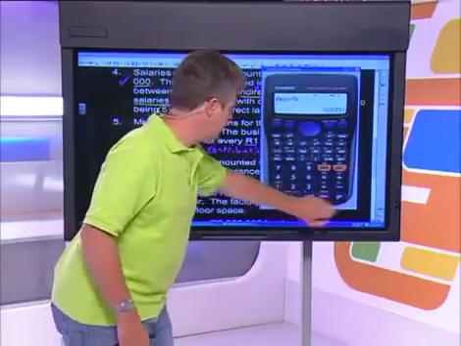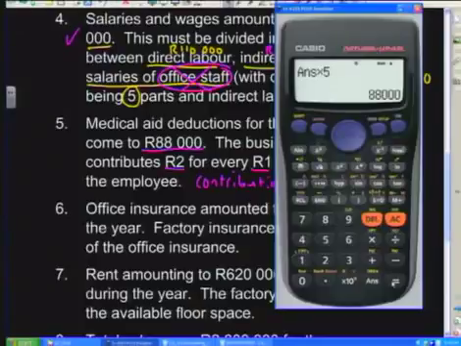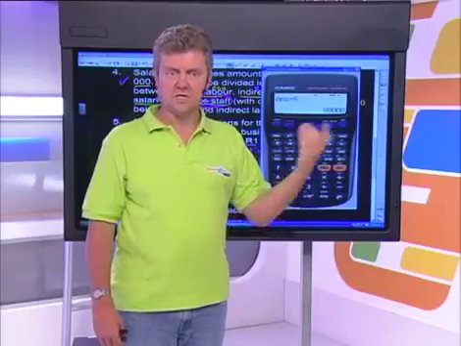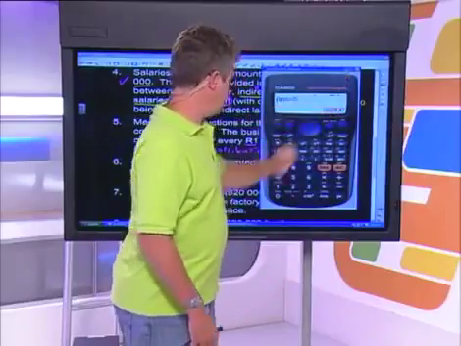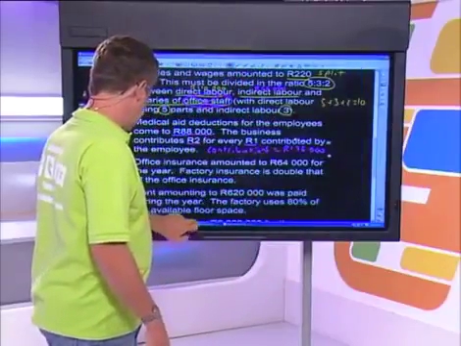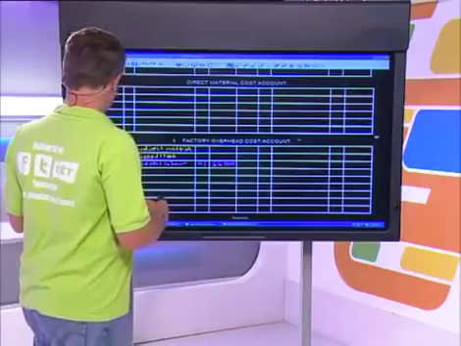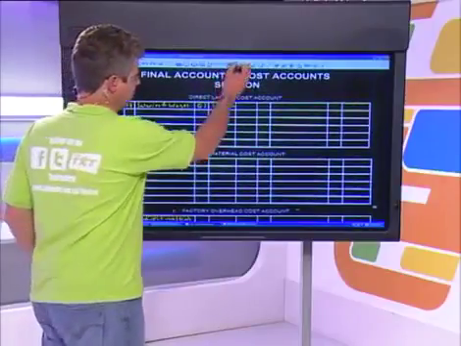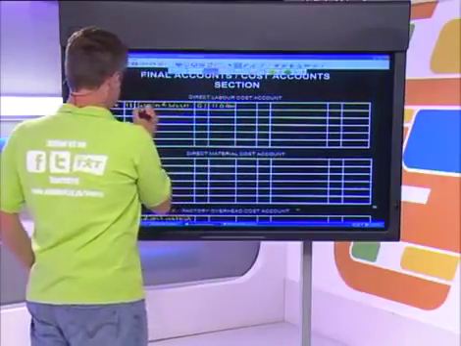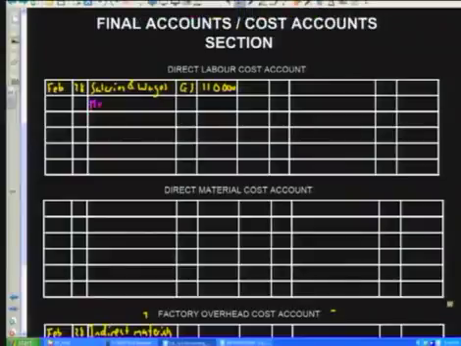We do the calculation, and we see that 88,000, it happens to be the same answer as what we had previously. 88,000 are the contributions of this business to the direct labourers. So what we're going to do with this 88,000, we'll take it to the ledger account, and it's going to be recorded in the direct labour cost account. We'll put it here as medical aid contributions.